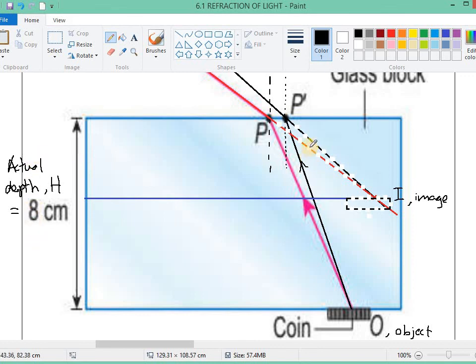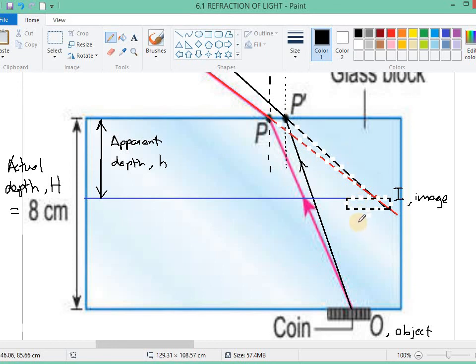And then from here to here will be the apparent depth, symbolized by a small h. So actual depth is here, apparent depth is here.